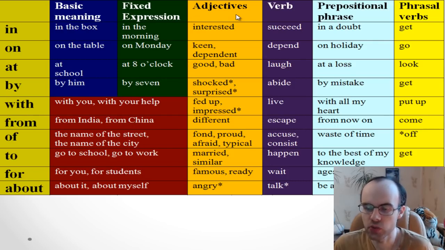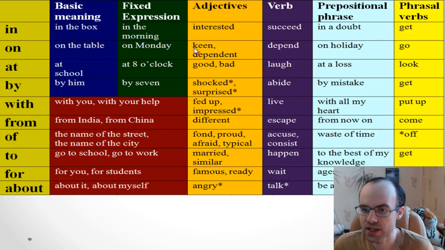We use different prepositions with different adjectives. For example, in. You need to remember, we say interested in. I'm interested in this hobby. Or I'm interested in this thing.